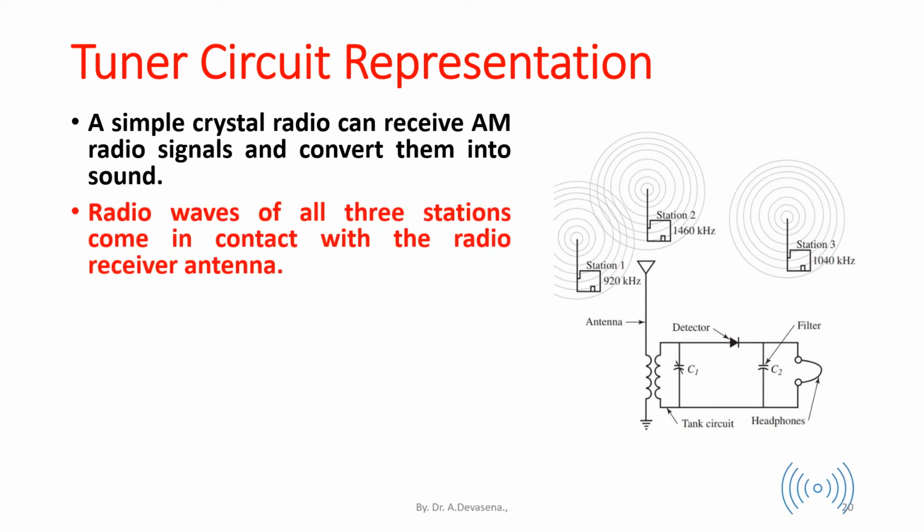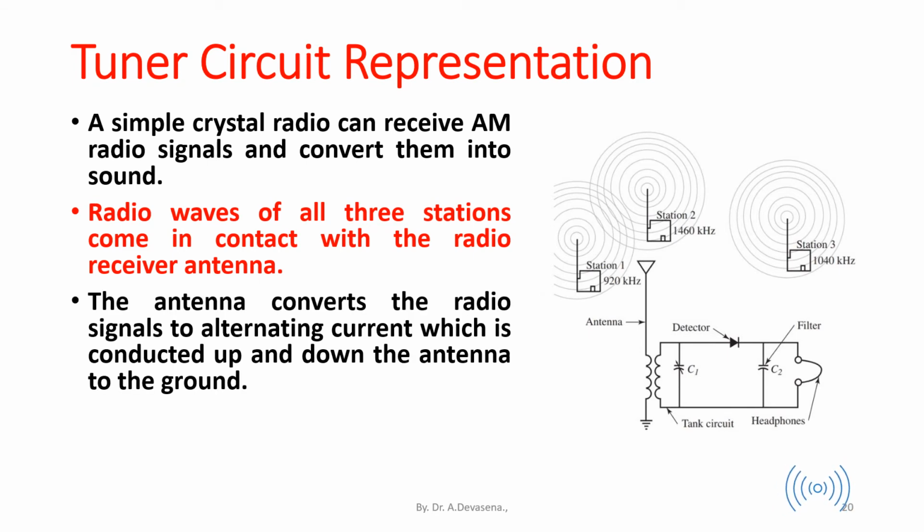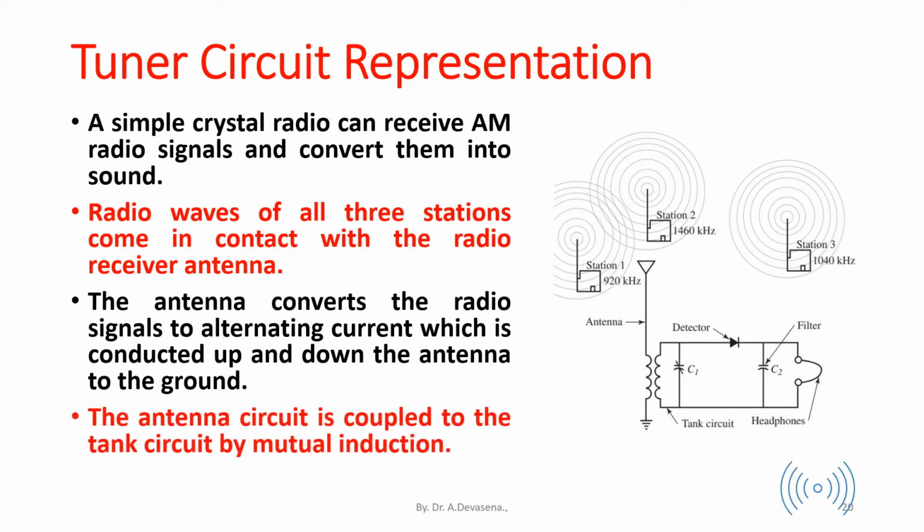Radio waves of all three stations come in contact with the radio receiver antenna. The antenna converts the radio signals to alternating current, which is conducted up and down the antenna to the ground. The antenna is coupled to the tank circuit by mutual induction.